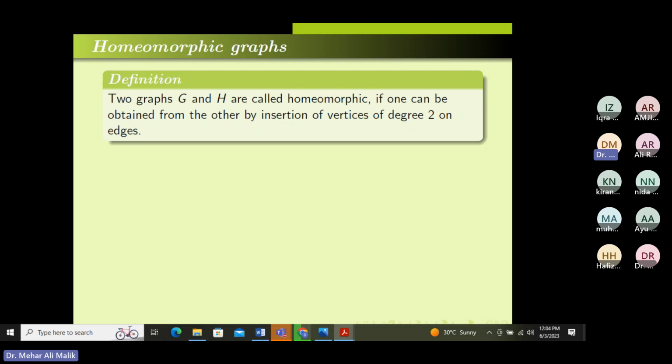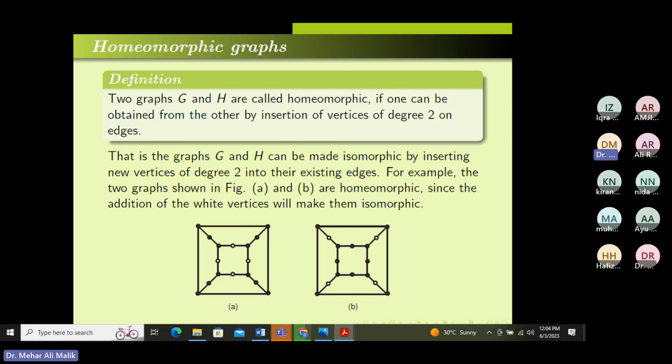Now, this is the concept of homeomorphic graphs. Two graphs G and H are said to be homeomorphic if we insert vertices of degree 2 on the edges. For example, you can see that the graph on the left side is a graph without white vertices, consisting of black vertices. The graph on the right side also consists of the black vertices, while the white vertices we introduce to make them homeomorphic graphs. So these two graphs are homeomorphic.